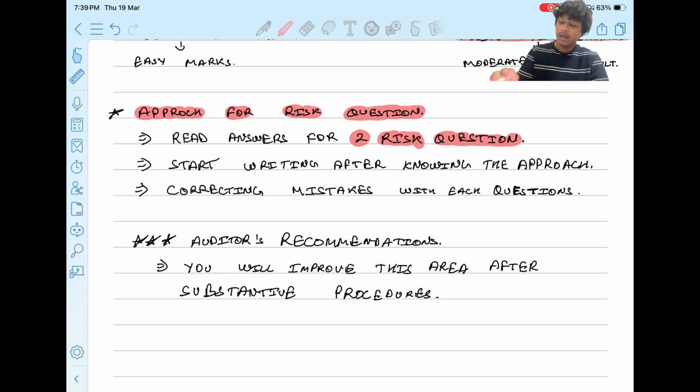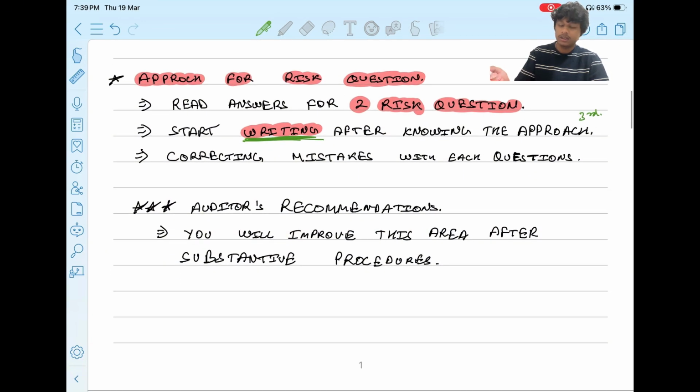Now we have to start writing after knowing the approach. We will start writing from the third question, and we will solve at least 5 questions so that we are perfect at it. When you solve 5 questions and each time you correct your mistakes in the answers, the sixth question that you solve will be the most perfect answer that you can write.